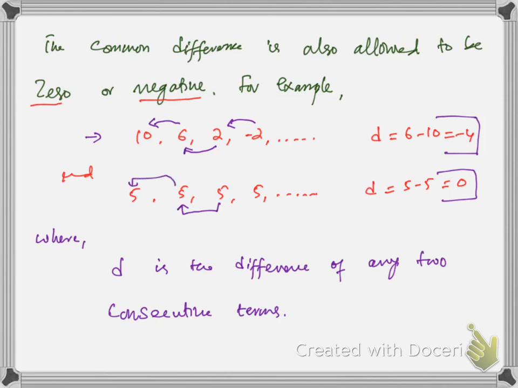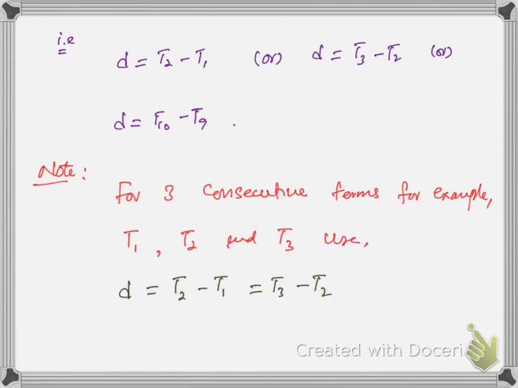Where D is the difference of any two consecutive terms. This is very important. So you can find D if you have any two consecutive terms. Let's suppose you have T1 and T2, you can just take the difference, T2 minus T1. Following minus previous. This is the way to get the value of D. If you have the 10th and 9th terms, you can just write T10 minus T9, it will give you D.